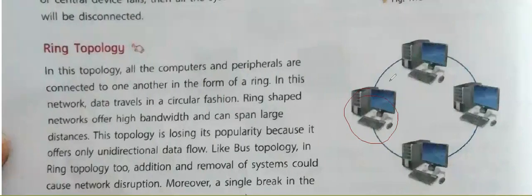Because if this one is not working, then either the network will go down or the speed will become very slow. Okay, if this PC wants to send the data to this PC, it can't send that particular data because this PC is not working. So the processing will become slow, and the network will also not work properly. Okay, so this is the ring topology.